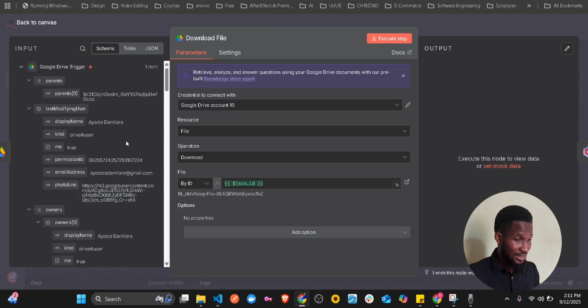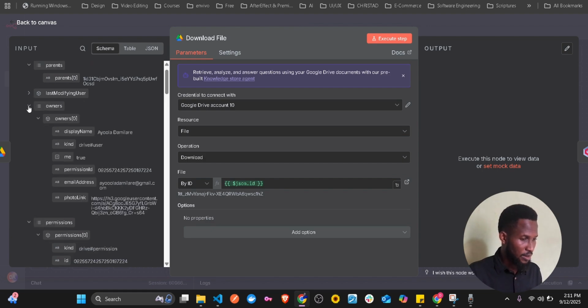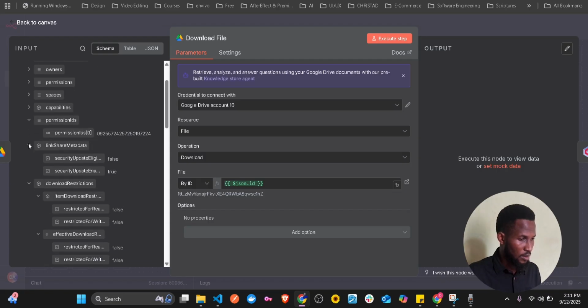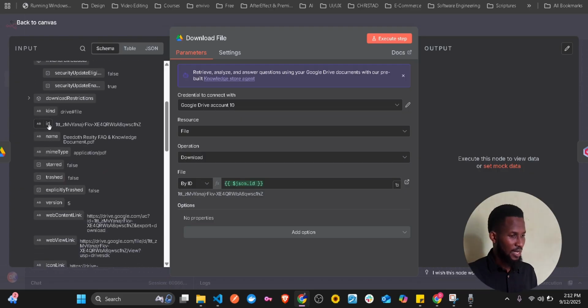Since we already fetched that same document, just come here and change it. Instead of by file list or by URL, just go to by ID. And where's the ID? If you check here, you will see ID come down. Let's collapse this permission. You will see, okay, so this is the ID.